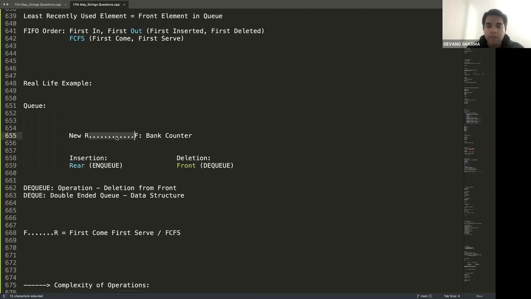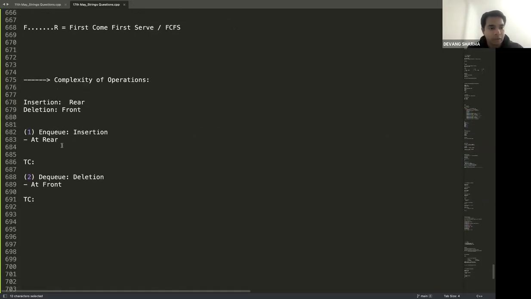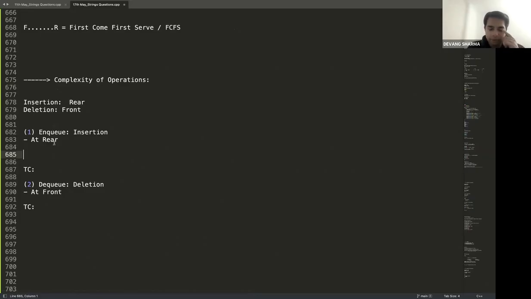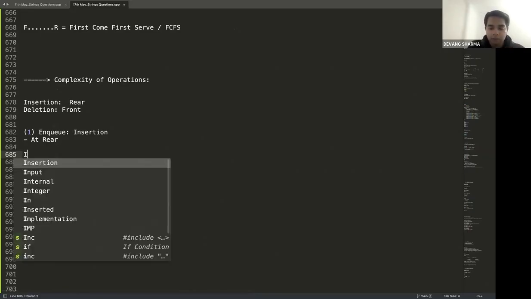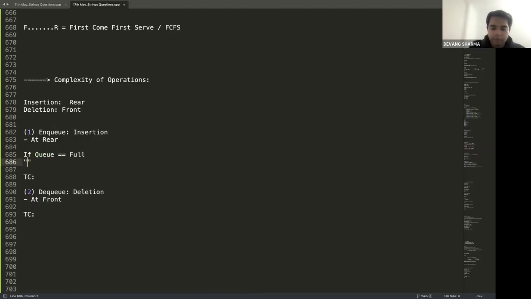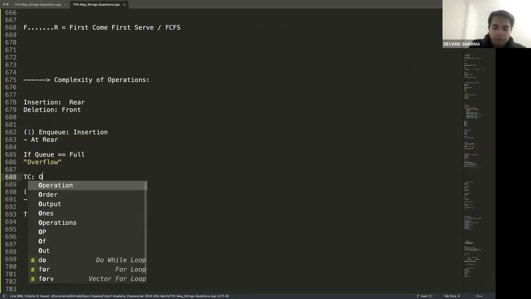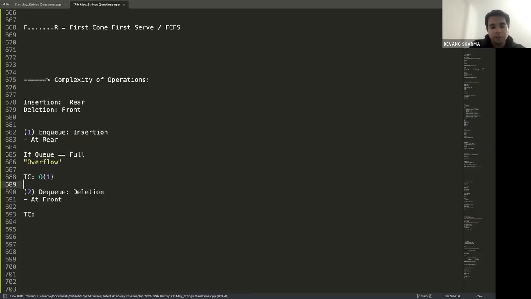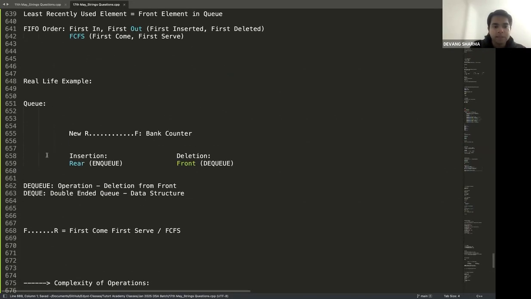See, if a queue, let's say, has a size of 10 and there are 10 people already, can you fit the 11th person there? No, you cannot. So in the case of insertion, and not specifically for stack and queue, in general, for any data structure, if it is full, you cannot insert. That will be overflow. Okay. Time complexity to insert is big O of 1. Why is it big O of 1? Because we are inserting at the end. If I'm inserting something at the end, I'm not going through any iteration. Agree?